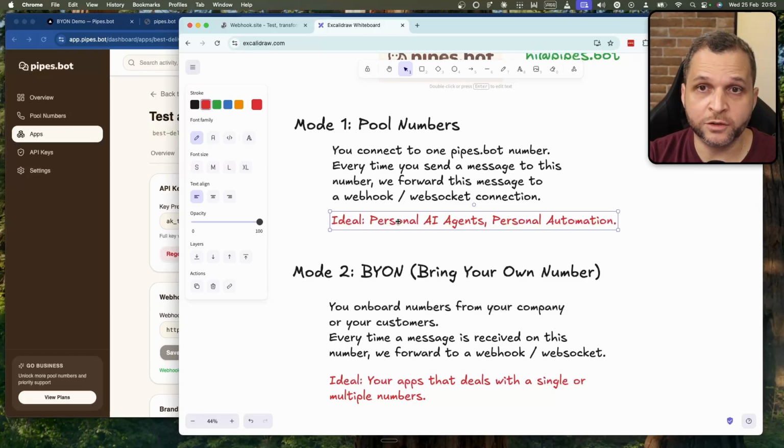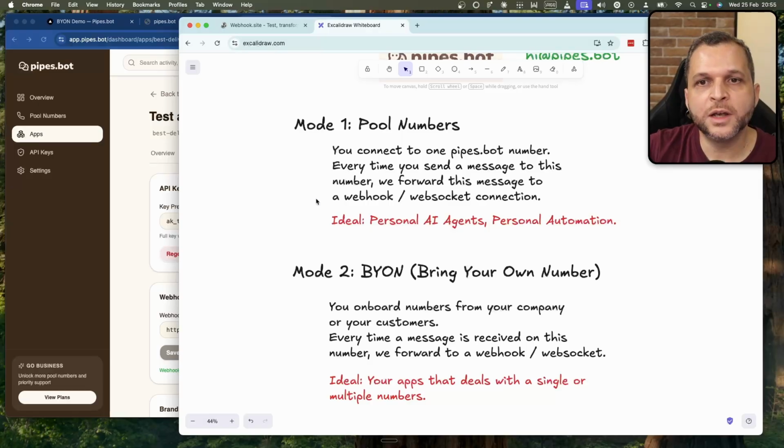And to be clear, it's not to only receive. So we have this two-way communication. So if you send a message to your bot, the bot can reply as well. So it's going to be nice and working fine.